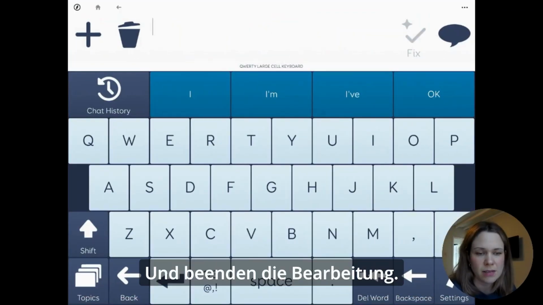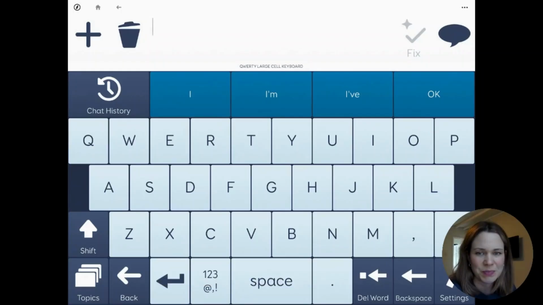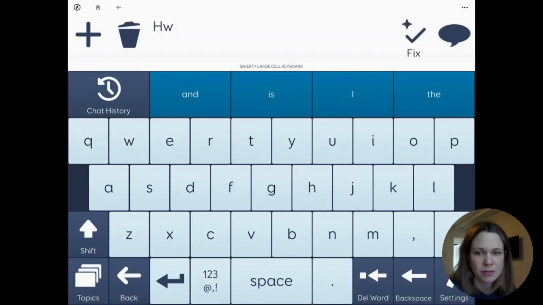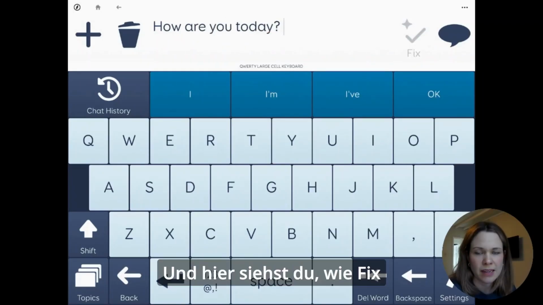And finish editing. Now let's try it out. And there you can see how Fix corrects your sentence.